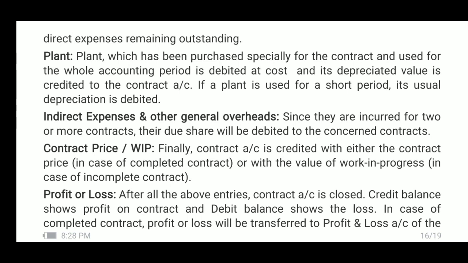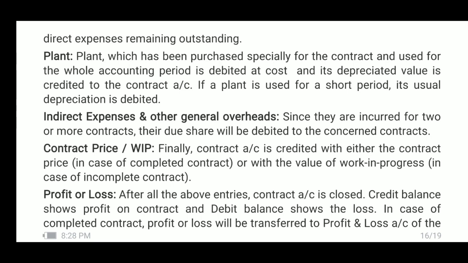But if a plant is used for a short period, its usual depreciation is debited. It means that some other plant, for example, may not be used for the whole accounting period. It may be used only for a short period, say 1 month or 2 months.